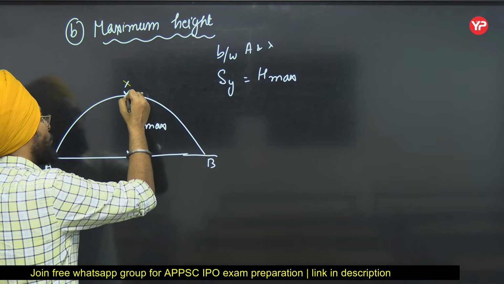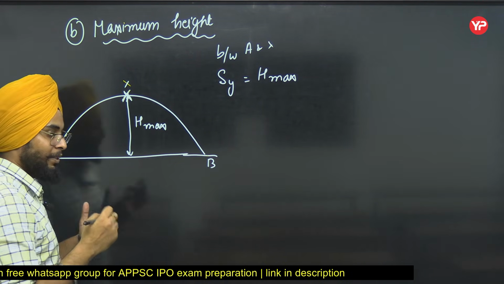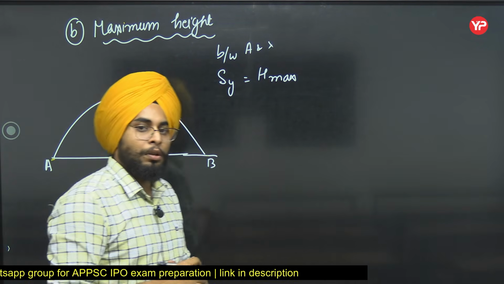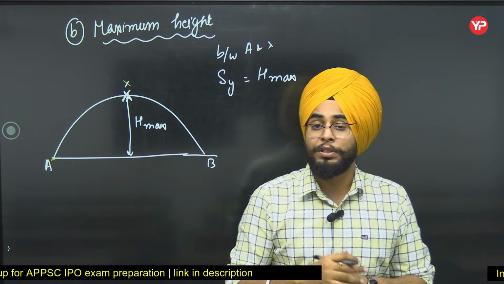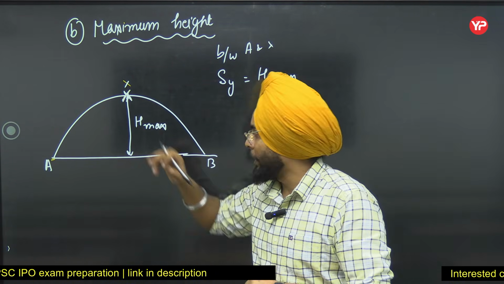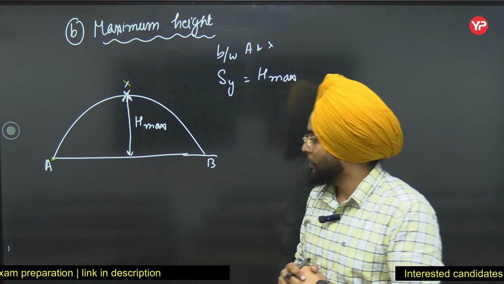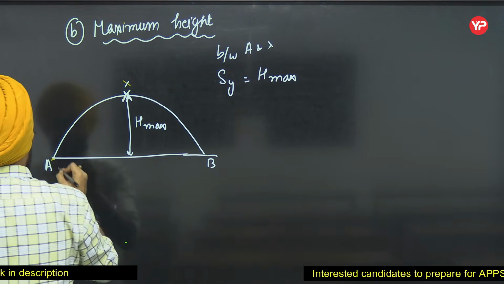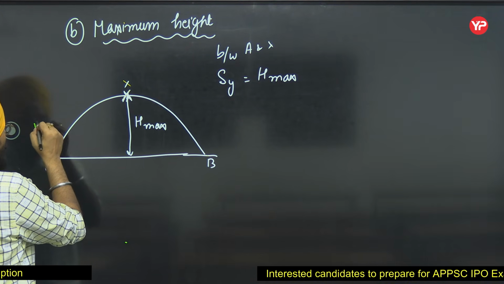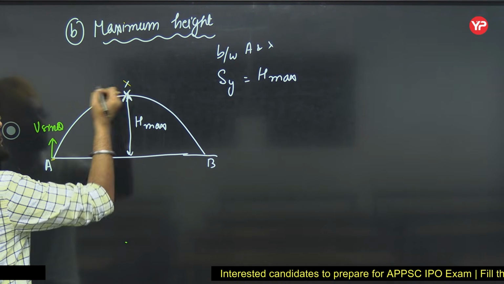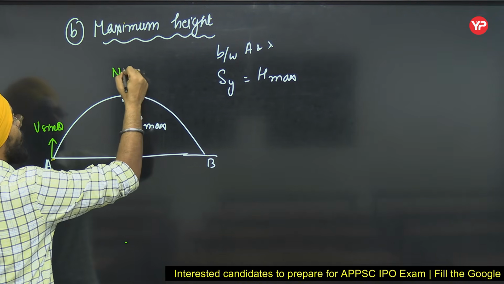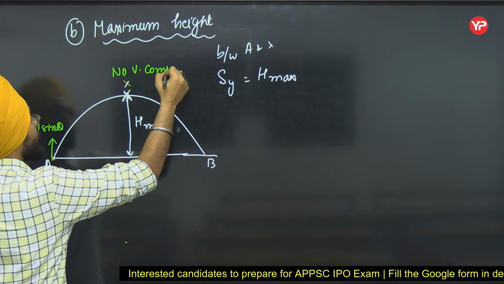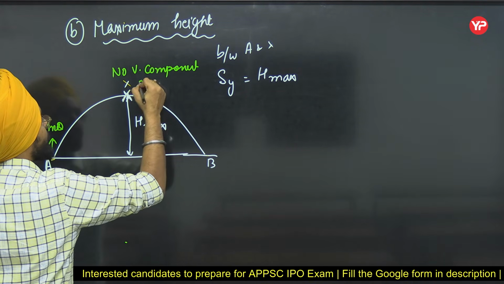Now at the topmost point, the vertical component of velocity is 0. At the topmost point, the vertical component of velocity is 0. And here it was v sin theta, here it is 0, no vertical component of velocity.